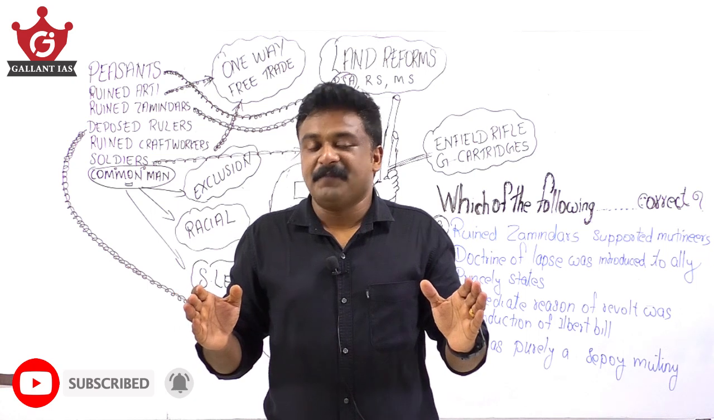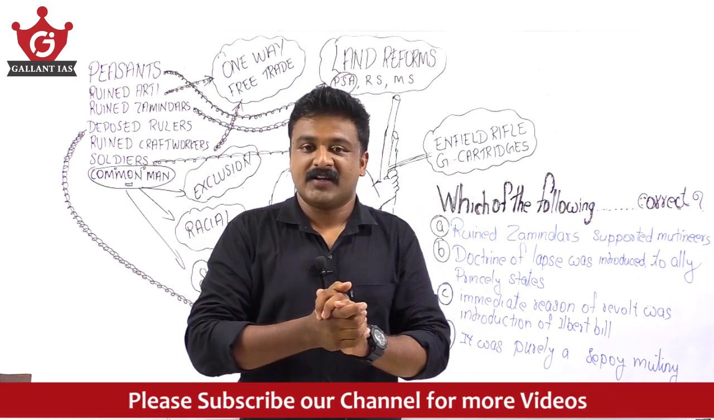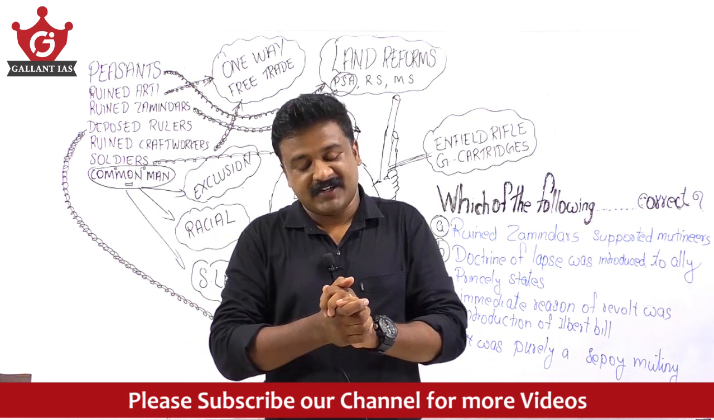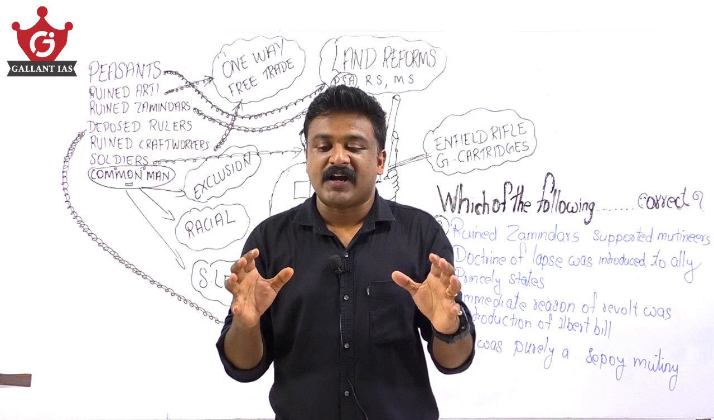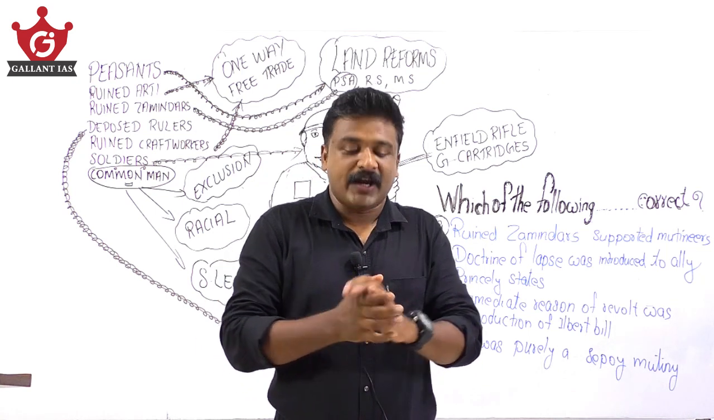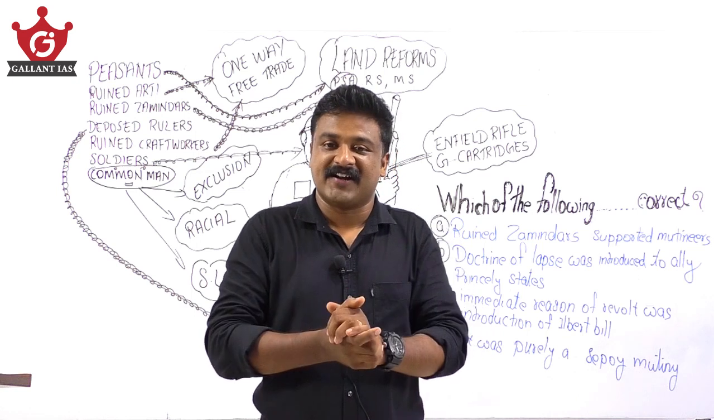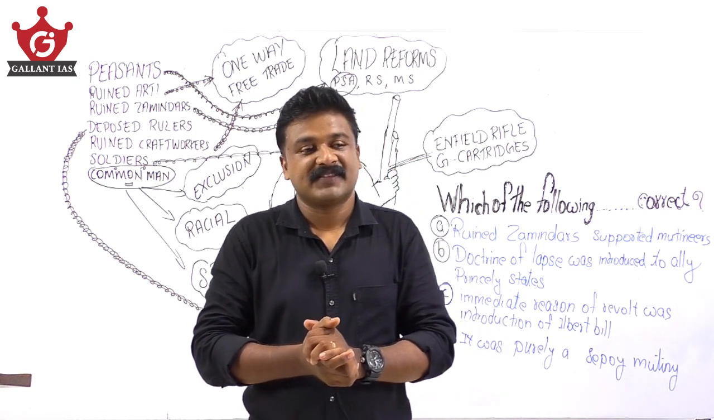Once upon a time, there was a commercial company which ruled India. It is a European company which came here for commercial monopoly and eventually became the ruler of India. That was the British East India Company.